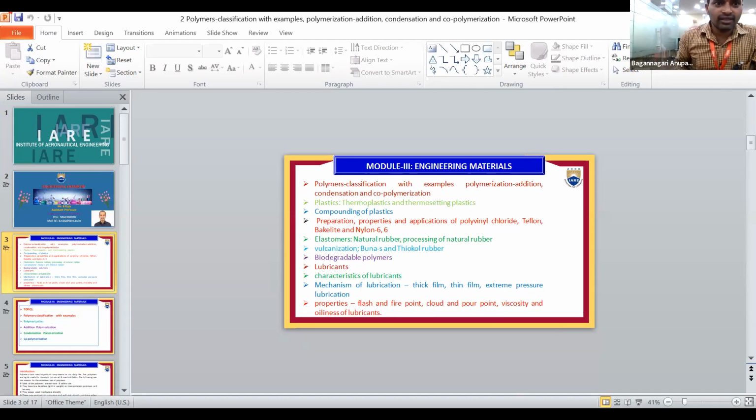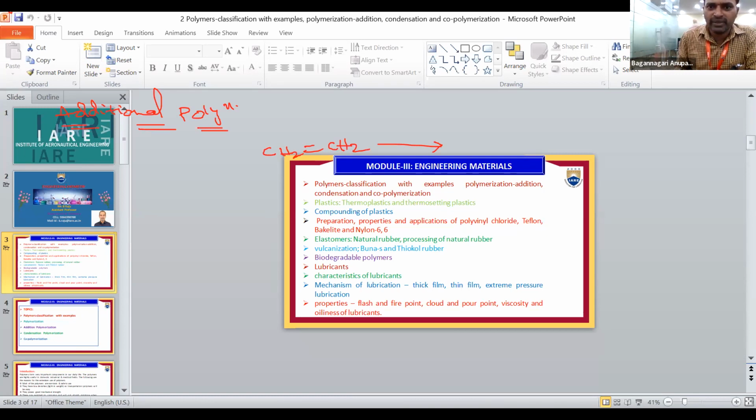Right. Now we'll discuss addition polymerization. Once again, listen, students. Yesterday we already discussed it. Addition polymerization means exact multiple of the monomer molecule is called addition polymerization. So for exact multiple, again we'll take CH2=CH2. That is the ethylene molecule.